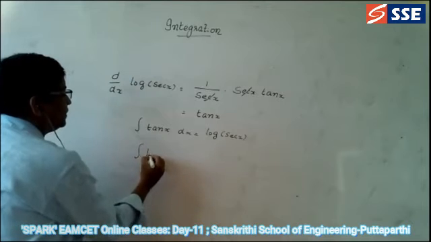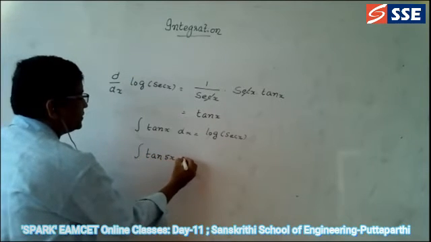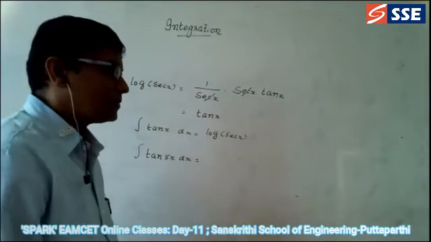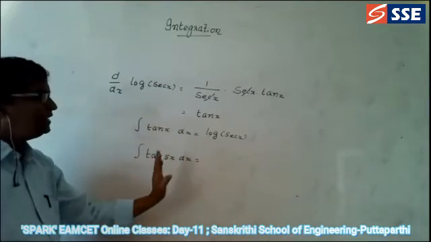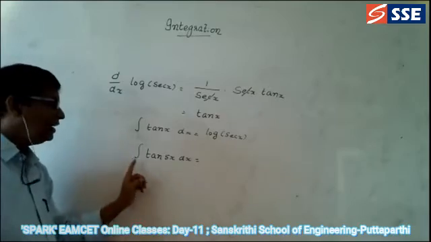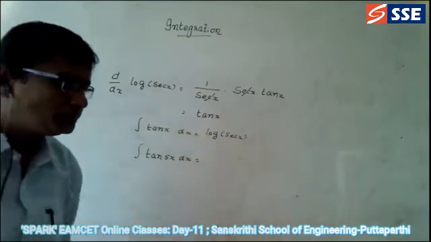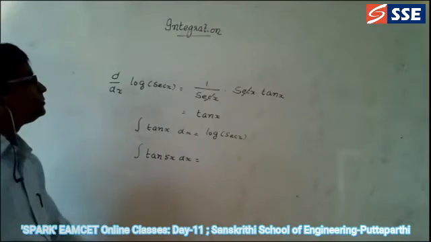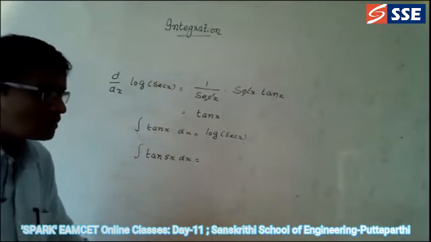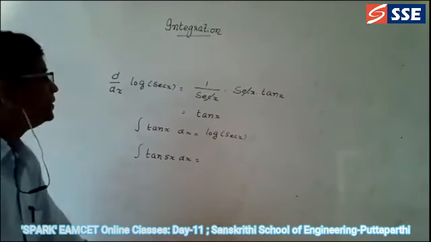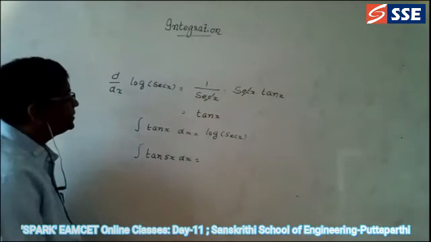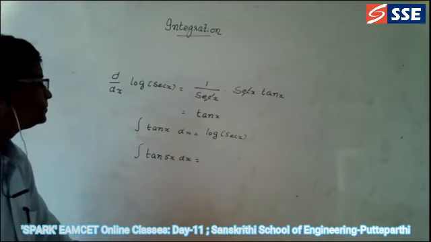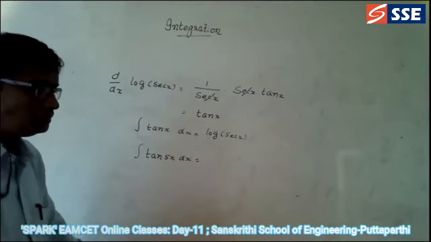Say the answer quick. Integration of tan 5x dx is equal to? Say me the answer. Integration of tan x dx we already know, log of secant x. Integration of tan 5x is equal to log of secant 5x divided by 5.